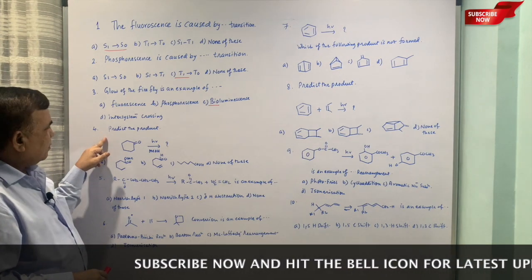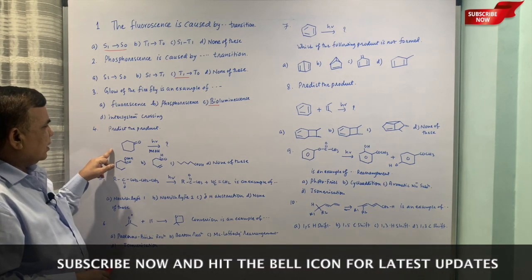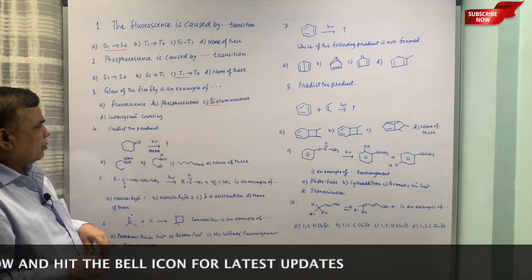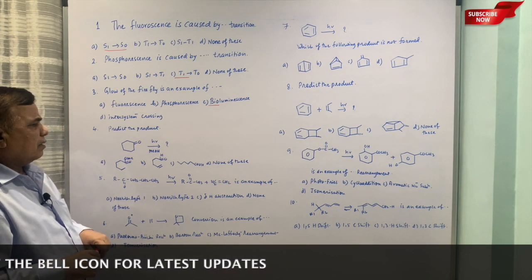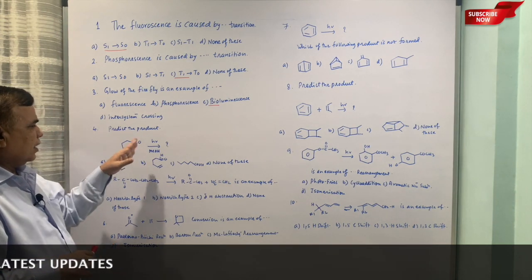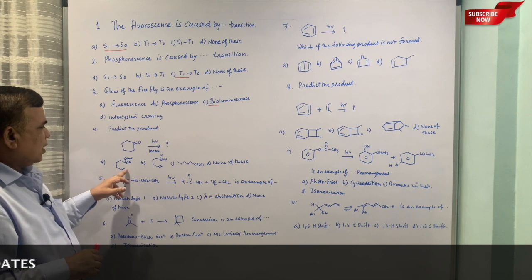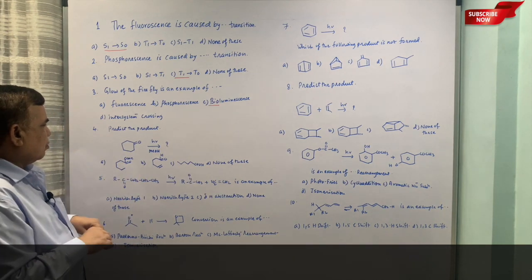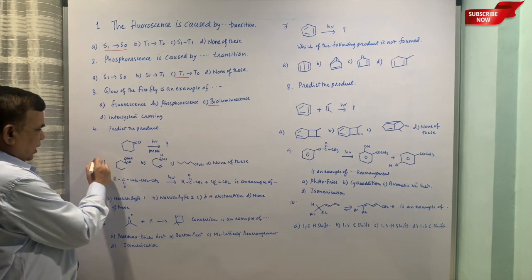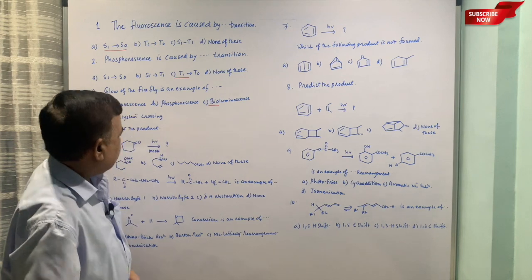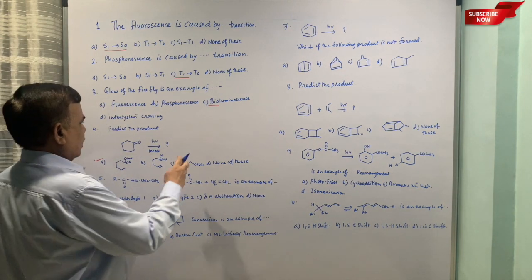Number 4 is predict the product in this. Now the cyclohexanone is treated with photolite, and then it is worked up by methanol, or both the reagents together, 1, 2, 3 and none of these. So the first one is correct. I will just quickly show how the number 1 product is formed.